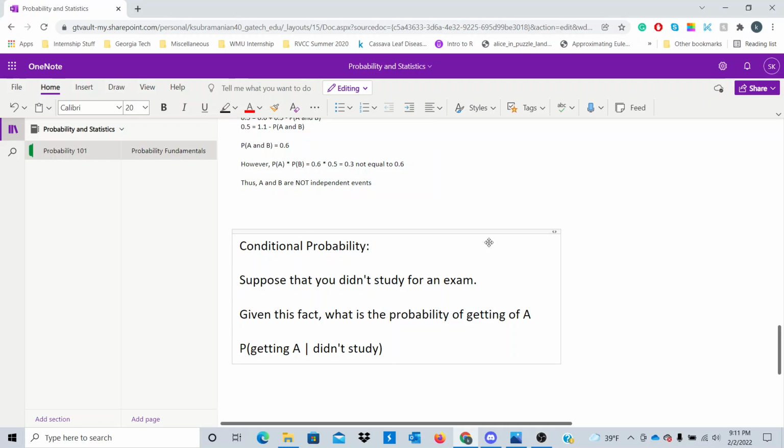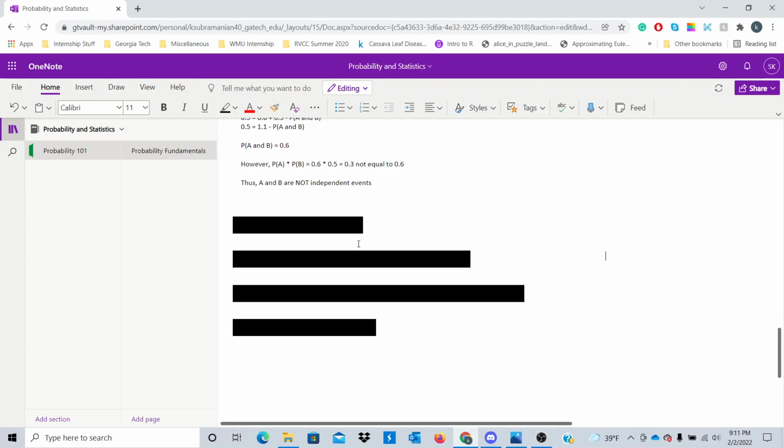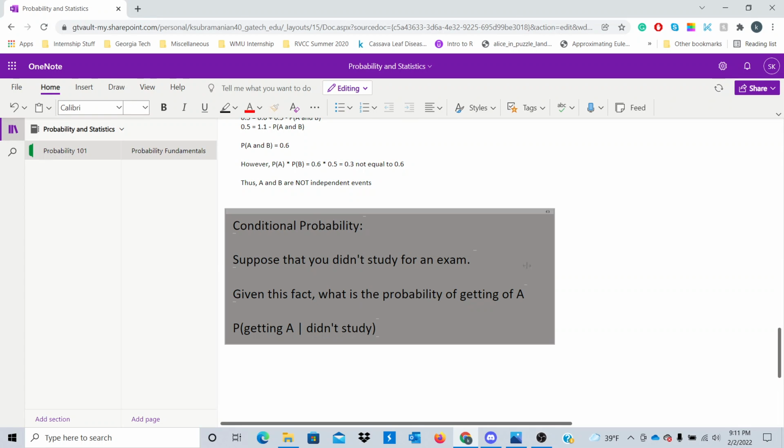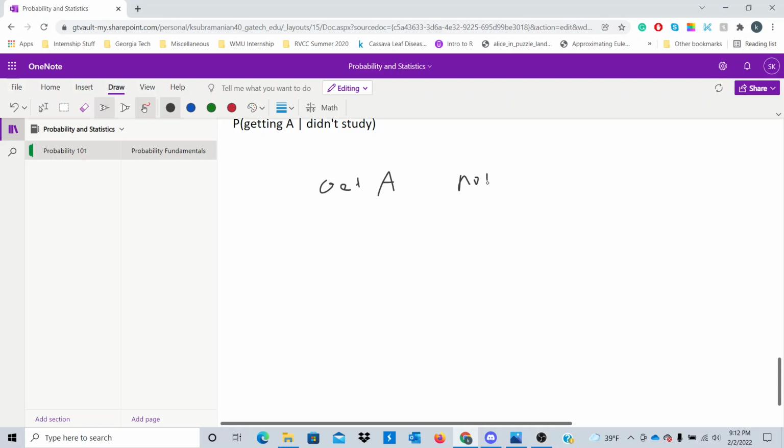One way to do this is to draw a table. This is a good way to learn this. So let's simulate this scenario real quick. Let's say we have a class, and we poll students on getting an A versus not an A, and we also have a situation of study and not study. We're going to poll the class, and here are the numbers we get.